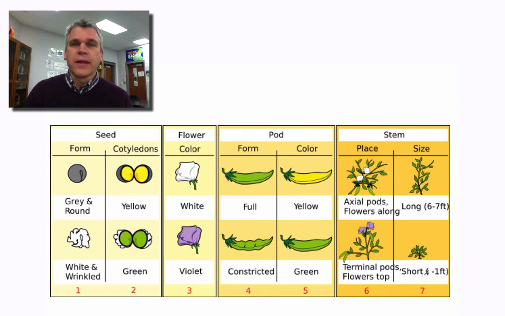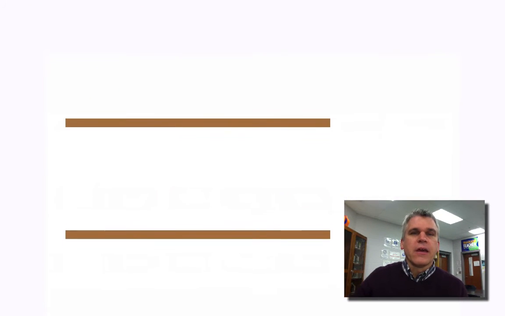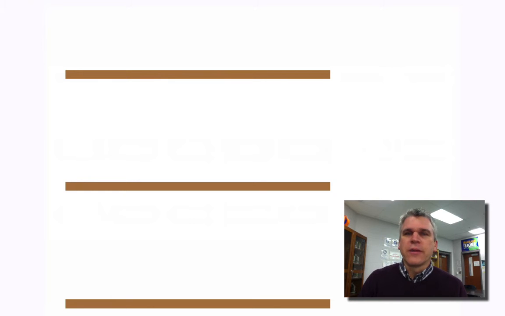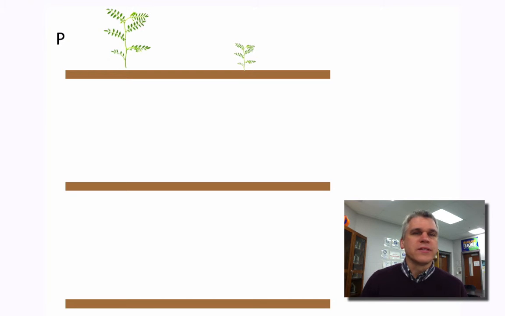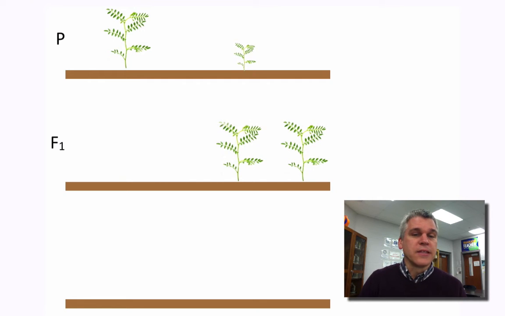Let's use the height of the pea plants as an example of what Mendel did. So he had some pea plants that were always growing tall and some that were always growing short. And so he took these tall plants and the short plants and cross-pollinated them together. This is what's called the parental generation. He had estimated that if he cross-pollinates these two, all the plants would be a medium size. So he went through the process of cross-pollinating them, had to grow them the following season, and it turns out that in this first generation from these plants, all of them were tall. That wasn't his hypothesis. The experiment had to continue.